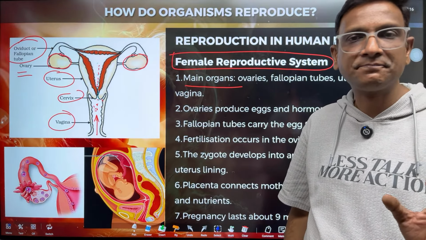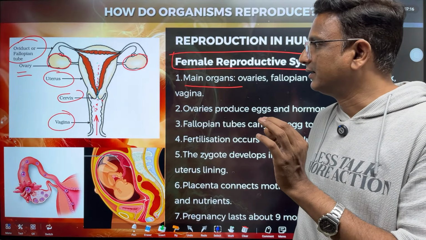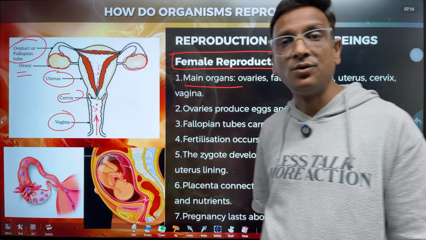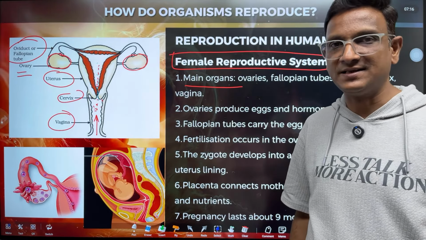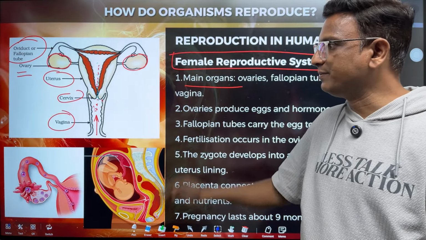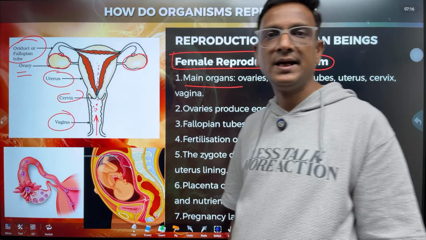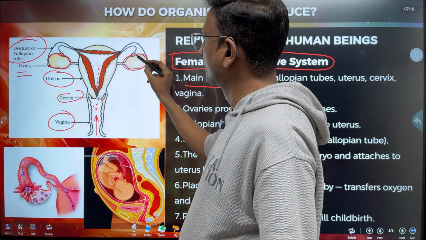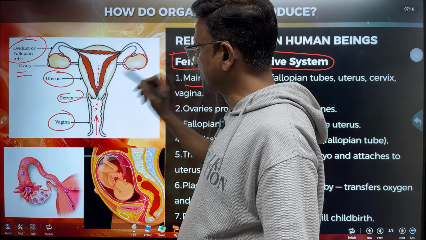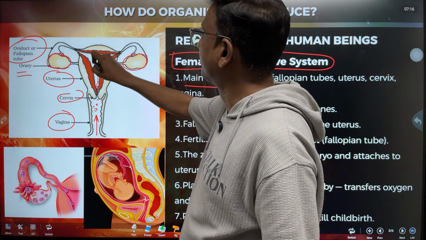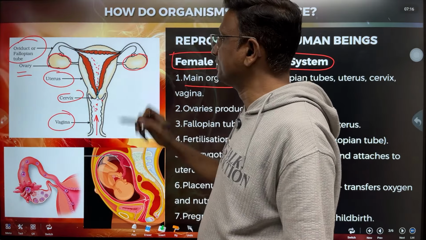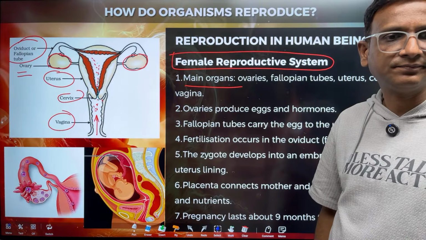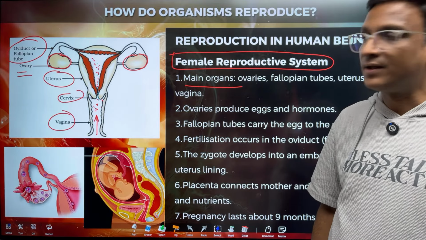So in males, what? Testes produce the gametes. In females, ovaries produce the egg cells, female gametes. So ovaries produce female gamete, testes produce male gamete. Okay, right. Now this is the uterus. So the sperm enters the uterus. Now what is the purpose of the sperm? To fertilize. Okay.